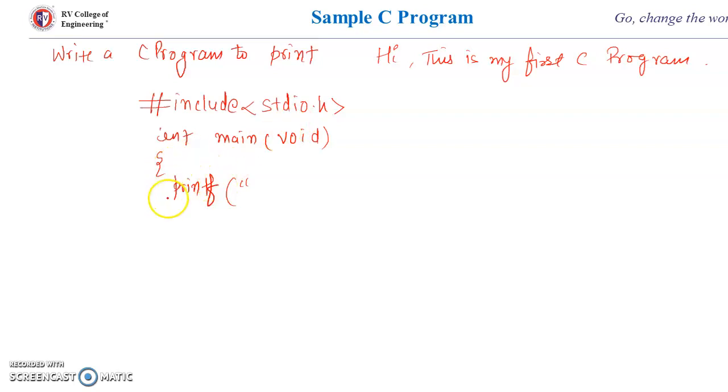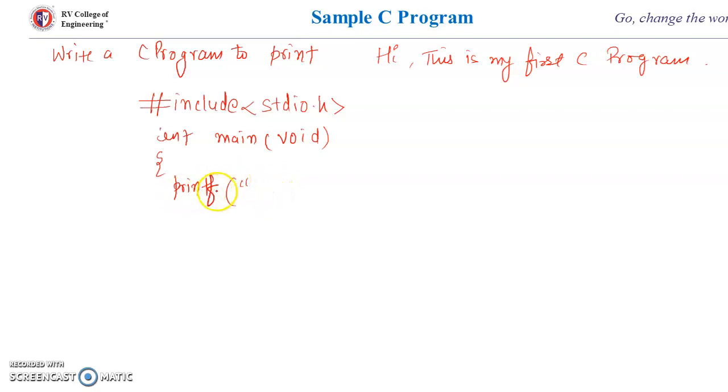So whenever we are using printf function or scanf function, then we must include this header file. And this printf function is used to display something on the screen. So this is called an output function, and everything will be in small letters. And what is the syntax of printf function?